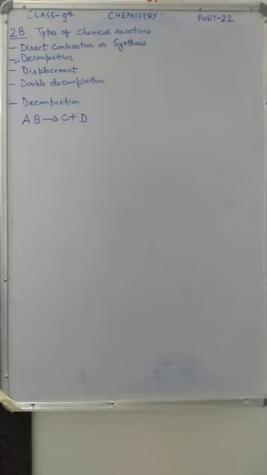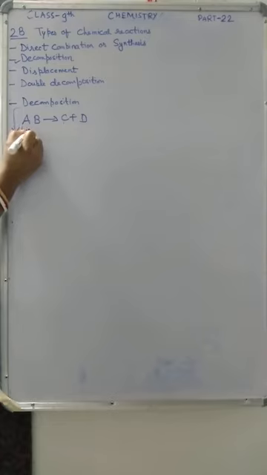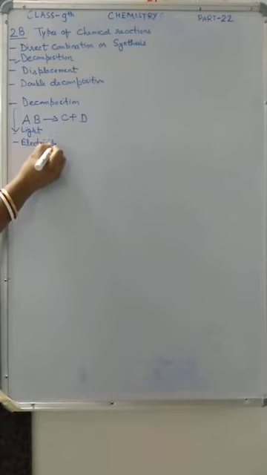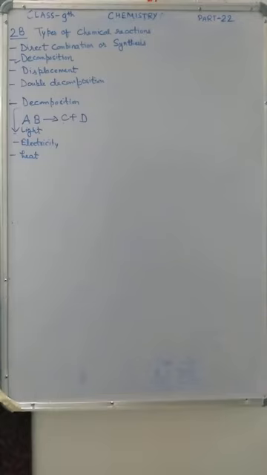Now, decomposition may occur under three conditions. The first one is light, the second one is electricity, and the third one is heat. So for decomposition reactions these three conditions are there.